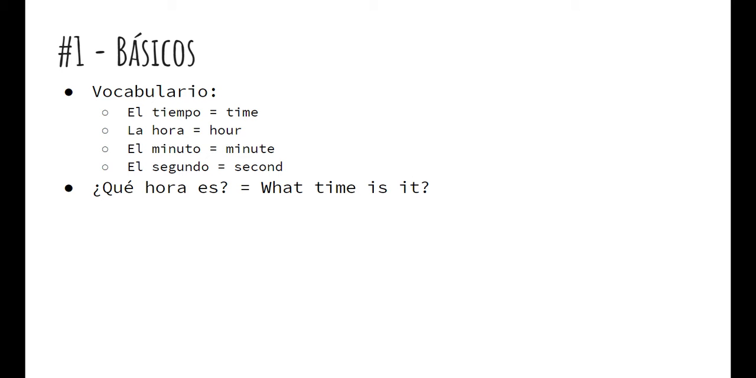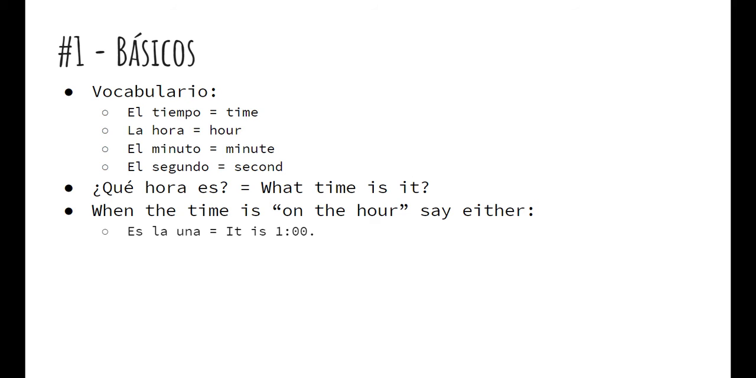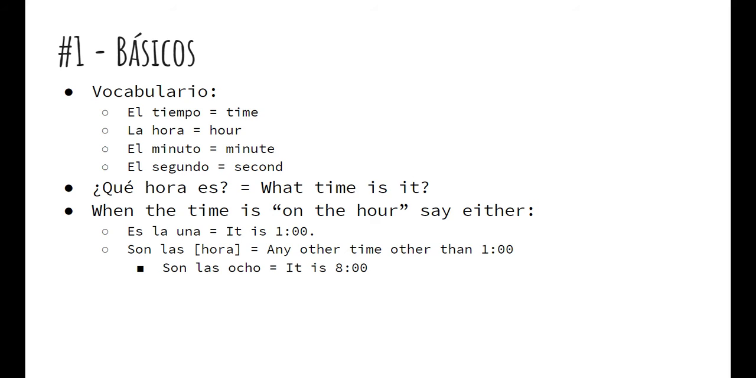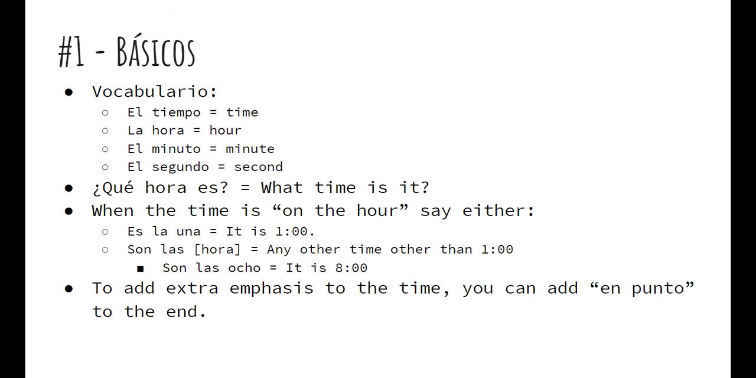So, ¿qué hora es? Is going to be the question, what time is it? And when the time is on the hour, as in like 1 o'clock, 2 o'clock, 3 o'clock, 4 o'clock, you will say either es la una, for it is 1 o'clock, or son las, then insert the hour for any other time other than 1 o'clock. So like son las ocho, it is 8 o'clock.